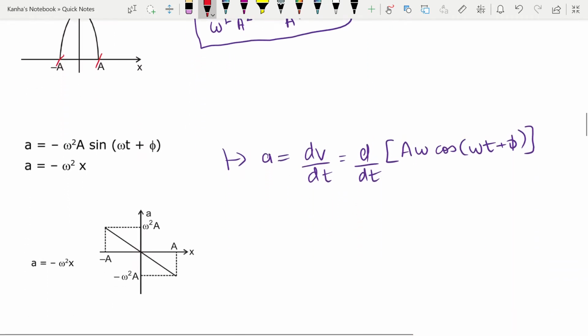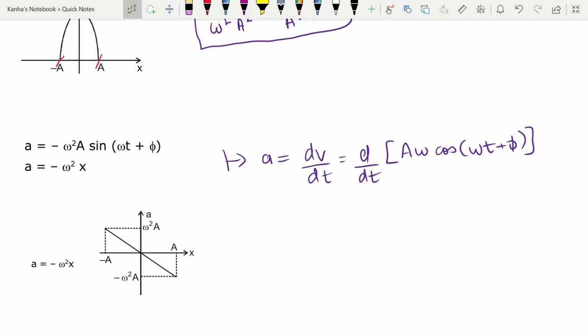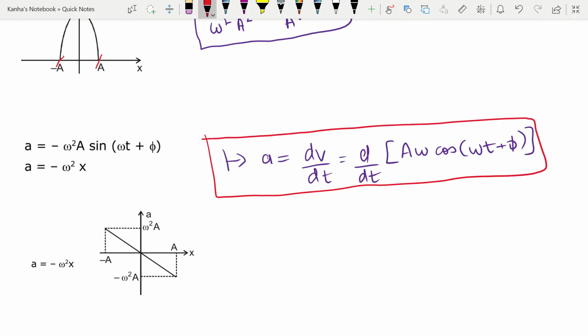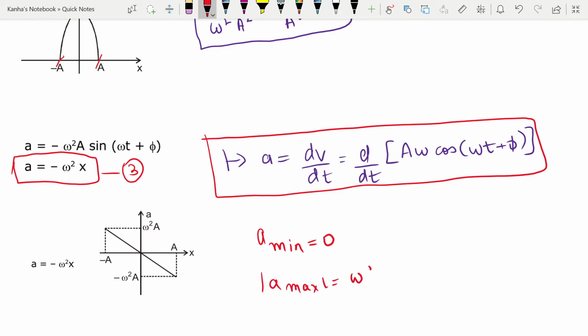Similarly, you can find the acceleration as well if you take the double derivative. So it's the particle's acceleration at any instant. You take the derivative, you find that it is of this form, but this is actually equal to minus omega square x. This is the equation that I want you guys to remember. It's in the opposite direction of your displacement vector, and the negative sign shows that acceleration is always directed towards the mean position. At mean position x will be equal to 0, so my acceleration minimum is equal to 0, and at extreme position my mod of acceleration is equal to omega square into a.